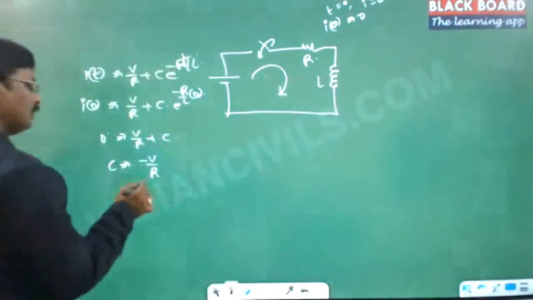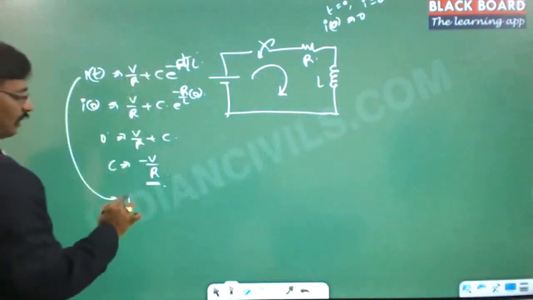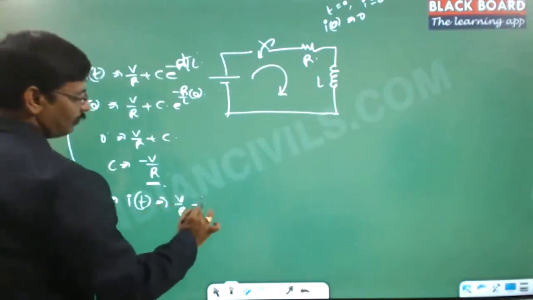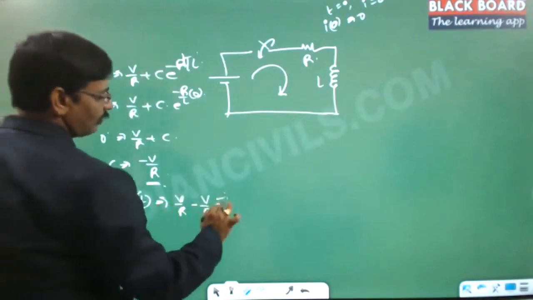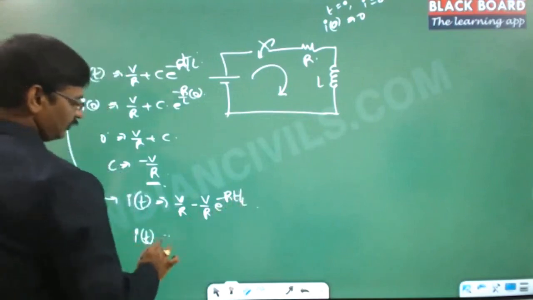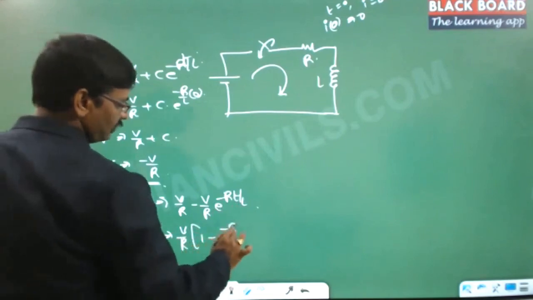Replacing in the original equation, I of t is V by R minus V by R e power minus RT by L, or simply V by R into 1 minus e power minus RT by L.